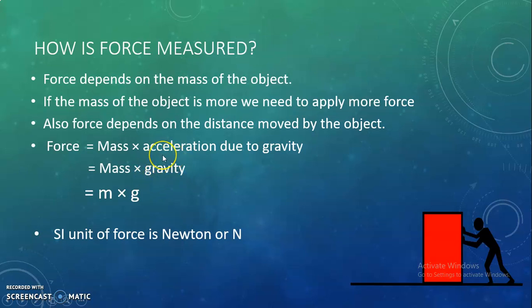So force can be measured as mass into gravity. Also, I want to tell you that the force concept was invented by Isaac Newton. This relation is also given by Newton. So the SI unit of force is Newton, or just N.